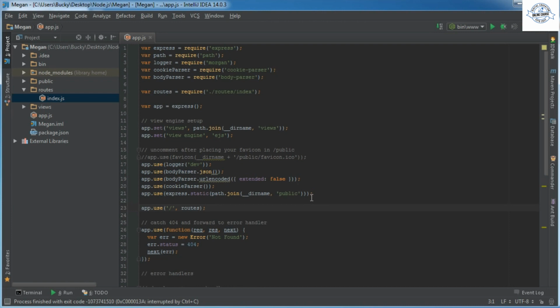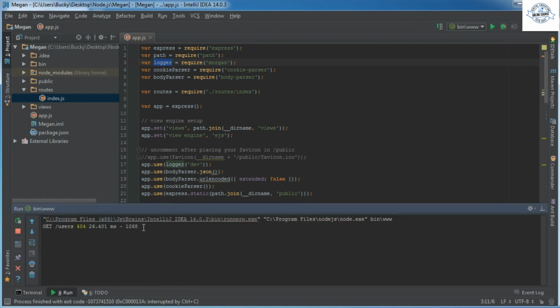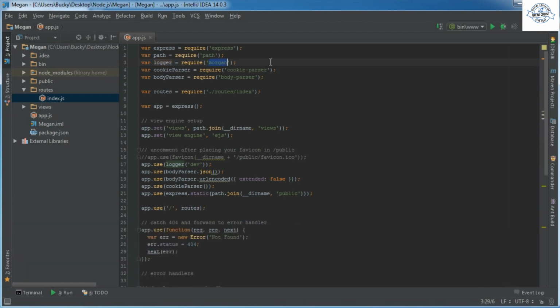Alright, so in app.js, let's figure out what everything does. We already know what this stuff is. Express, we learned about, that's what we're using. Path, we already learned about really early, like the 3rd tutorial or whatever, pretty much working with file paths. What are these other ones? Logger is actually a module used for logging out info in the terminal. For example, you see this right here. It was logged out through the use of Logger, which they named Morgan. I don't know why, but they did it, whatever.